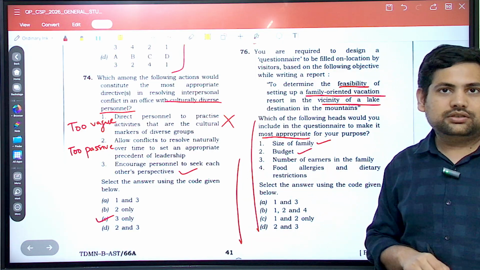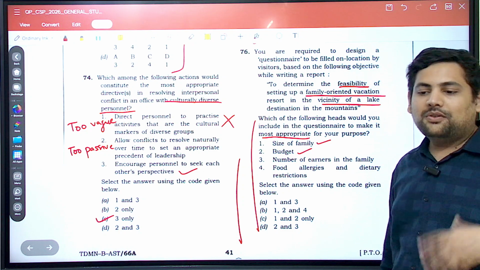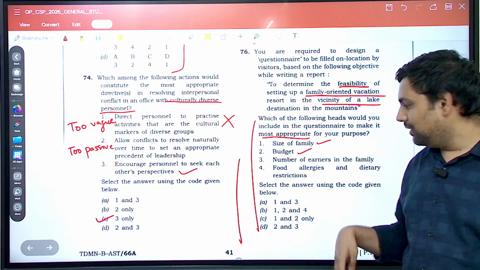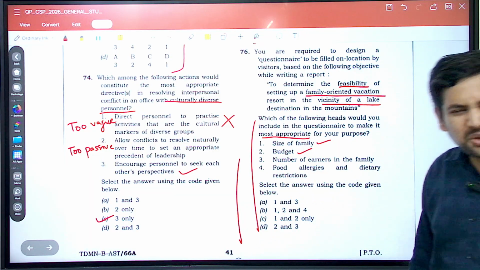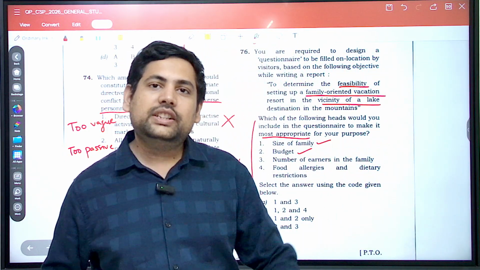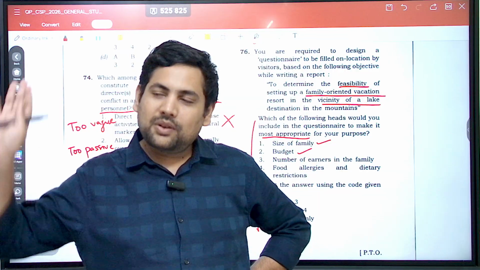Budget is very important. Correct. You all know why budget is important. Correct. Money decides what kind of facilities should be given to you or are asked by you. Then number of earners in the family. Do you care? Have you ever gone to a hotel where they have asked you that how many people in your family work? No. They tell this much money from wherever you work.